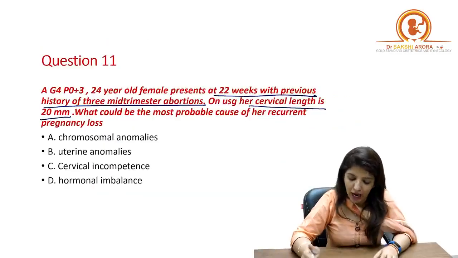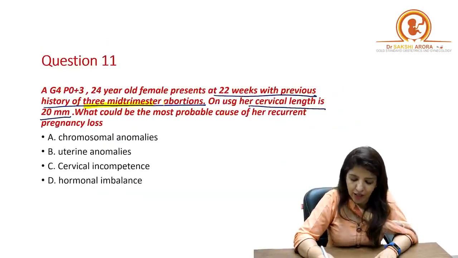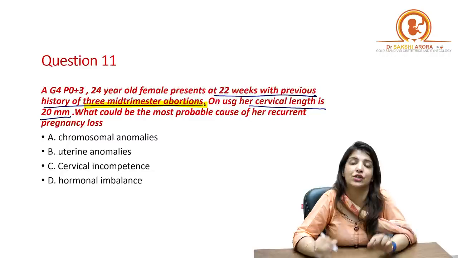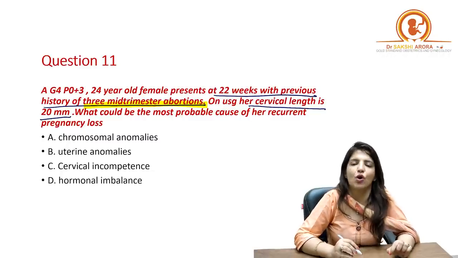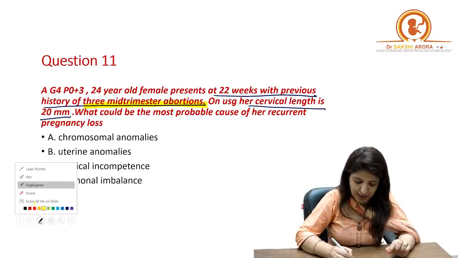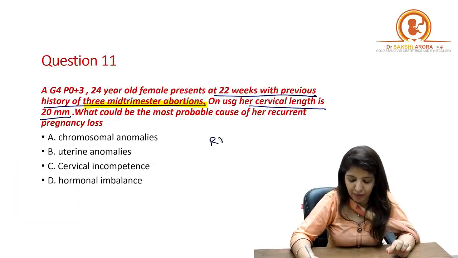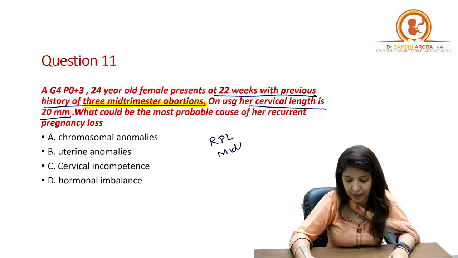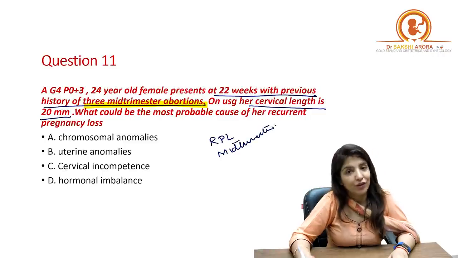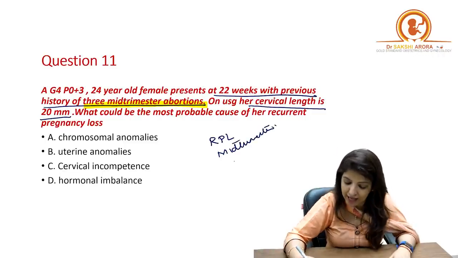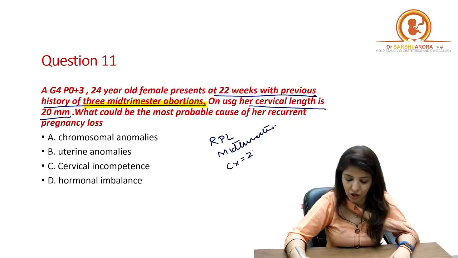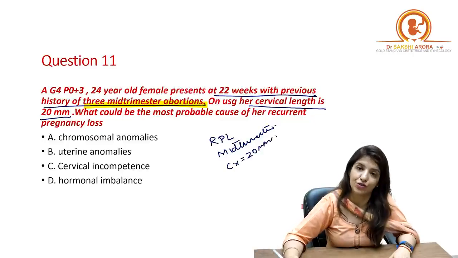Right? So in our patient, there are 3 mid-trimester abortions. So it is a case of recurrent pregnancy loss which is happening in mid-trimester, that is in second trimester, and cervical length is 20 mm on ultrasound.